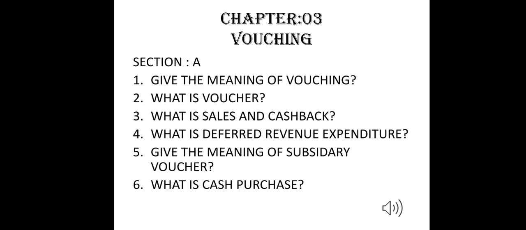So chapter 3, vouching. This is also an important chapter. The 2 marks questions, section A questions, are: give the meaning of vouching, what is a voucher, what is sales and cash book, what is deferred revenue expenditure, give the meaning of subsidiary voucher, what is cash purchase. These are the important 2 marks questions of chapter 3.